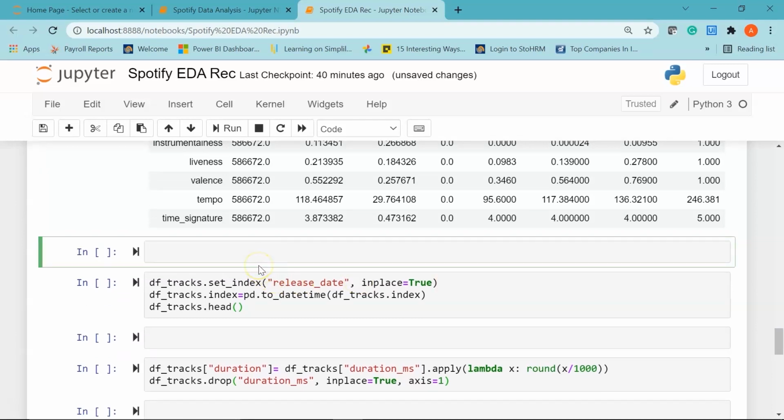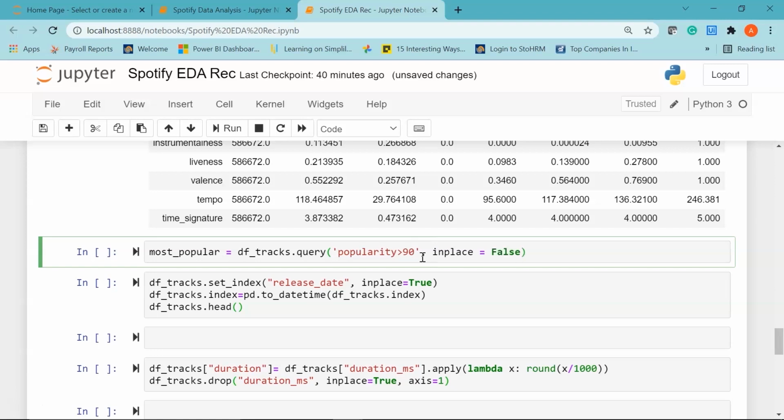So in this cell, I'm going to create a new variable called most popular, and I'll say df_tracks dot, this time I'm going to use the query function that is part of the pandas library again. I'll use the column popularity, and we'll set the condition popularity should be greater than 90. I'll give a comma and say inplace equal to false, because I don't want to change my original